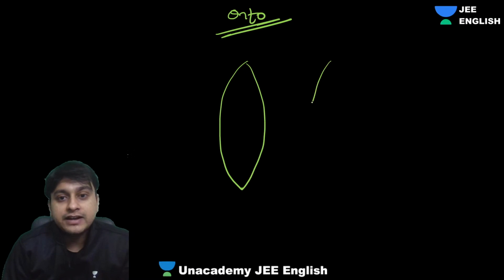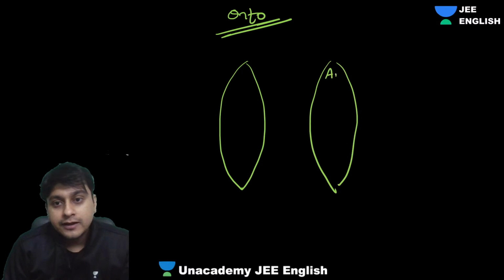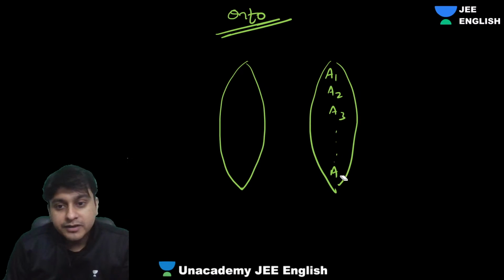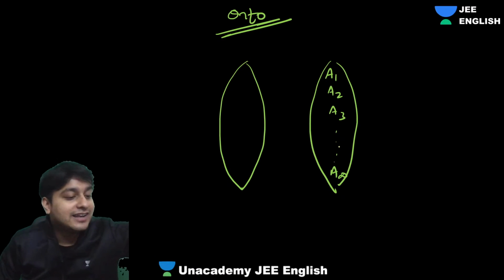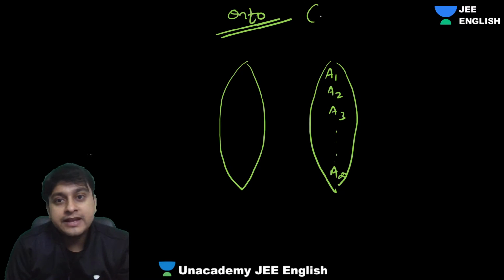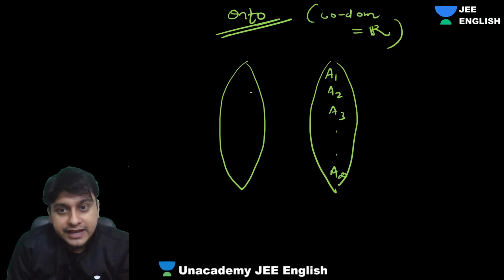Now the thing is, how to check the onto part. Let's suppose we have an infinite number of areas, A1, A2 and so on. What is the meaning of onto? Onto means that every area should have a triangle corresponding to it. Onto means codomain equals range. That means we need to map every area with a triangle.